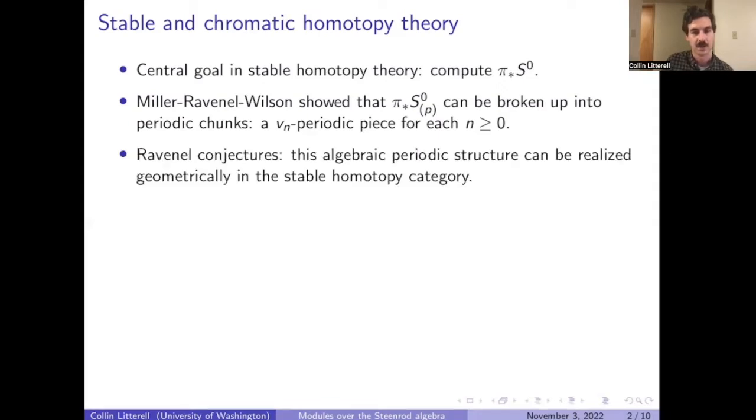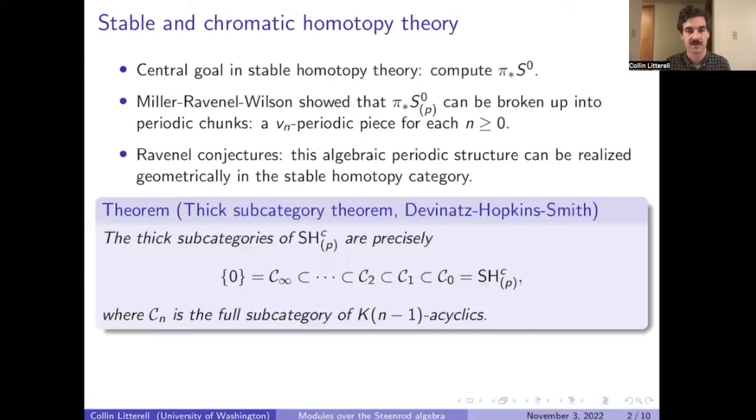And a little after this, Ravenel conjectured that this algebraic periodic structure was really just an algebraic manifestation of periodic structure in the stable homotopy category itself. And this was proved by the work of Devinatz, Hopkins, and Smith. One theorem which illustrates this idea nicely is the thick subcategory theorem.